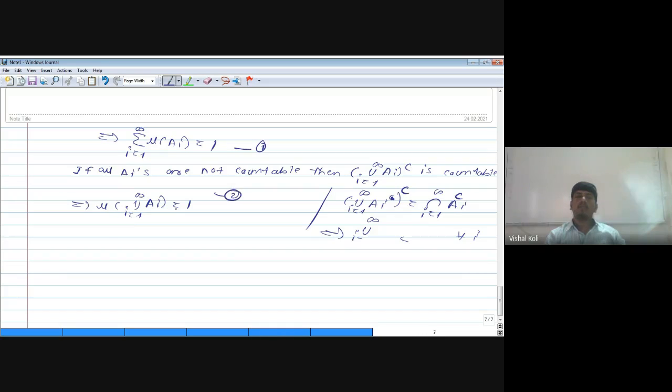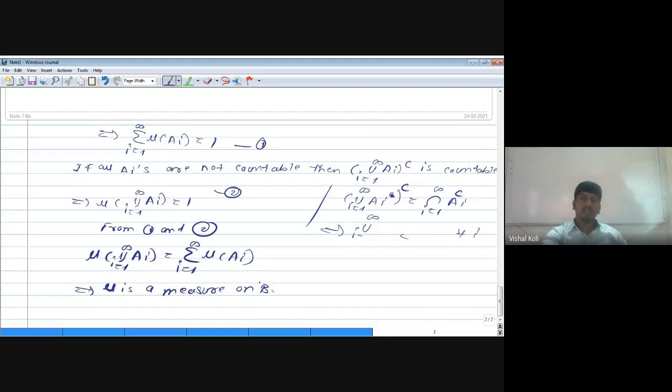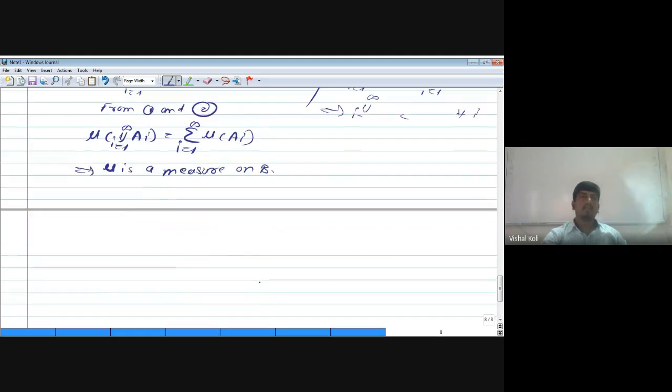Therefore, from 1 and 2, the measure of the union over I running from 1 to infinity of AI is equal to the summation over I of the measure of AI, and from this we say that mu is a measure on curly B. And if mu is a measure on curly B and capital X comma curly B is a measurable space, this implies the triplet capital X comma curly B comma mu is a measure space.